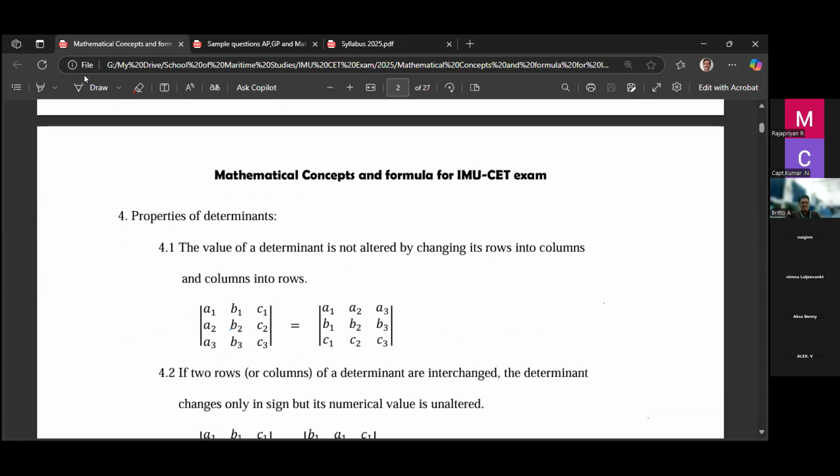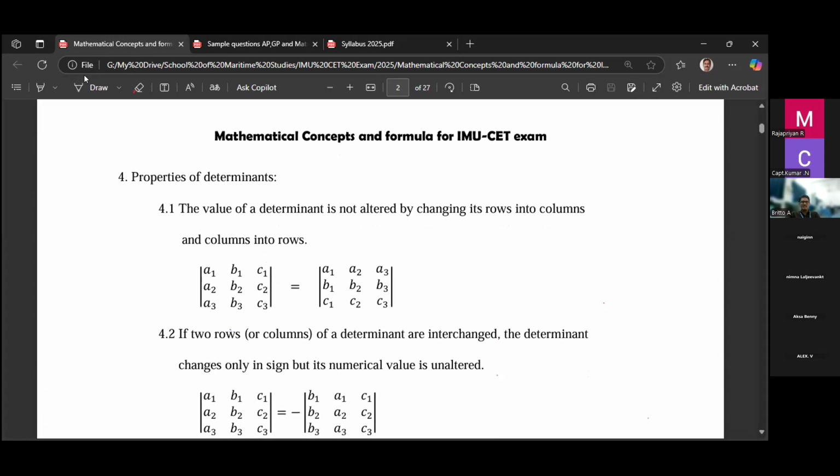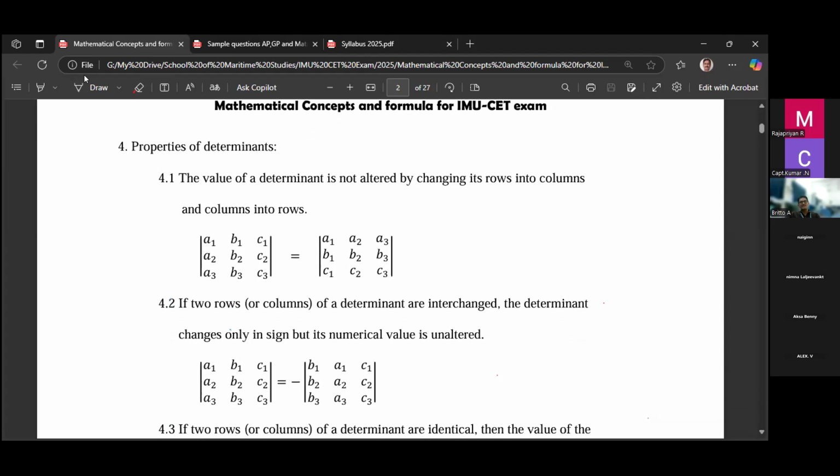Then the properties of determinants. You should know the properties, because when you do a problem, you may use these properties. I said what is a determinant? A determinant is put in a modulus bracket like this. The determinant has a value, right? The first property of a determinant is that the value is not altered by changing rows into columns and columns into rows. If you change rows into columns, columns into rows, the value will not change.